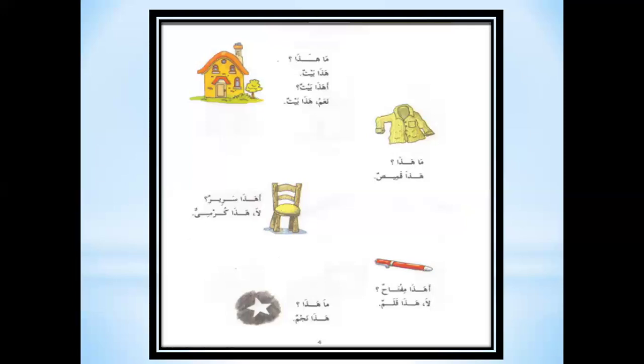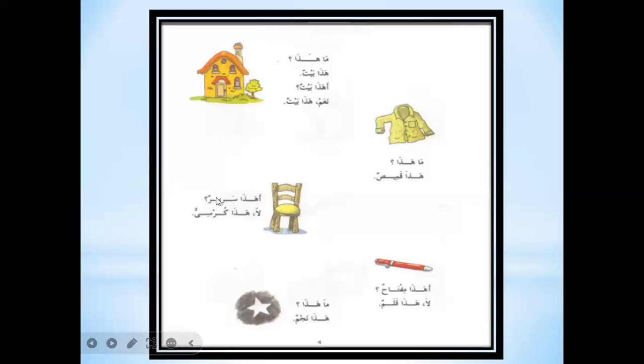So now we have options here. Is this a house? So in answering, you must say yes or no. Na'am means yes. Ahada baytun? Is this a house? Na'am. Hada baytun. Yes, this is a house. Ma hada? What is this? Hada qamisun. This is a shirt.